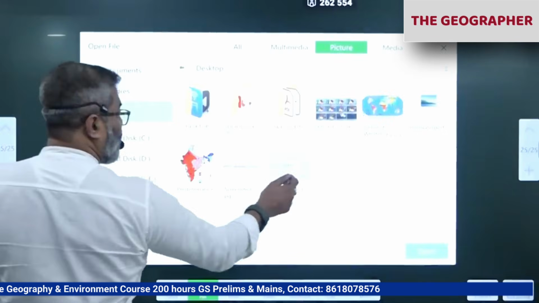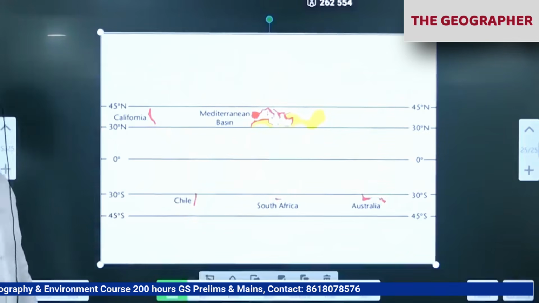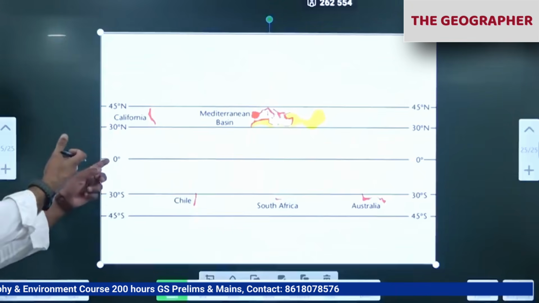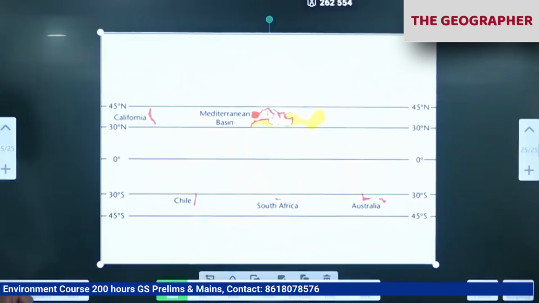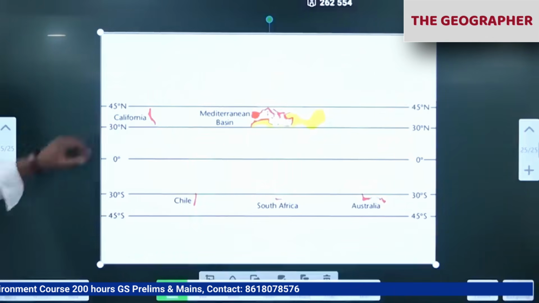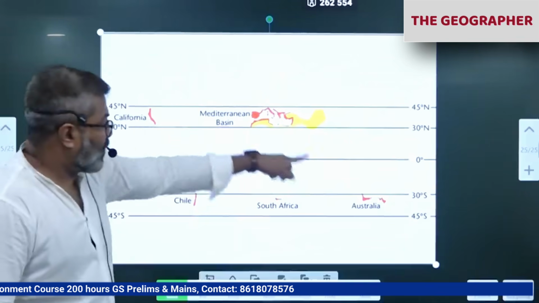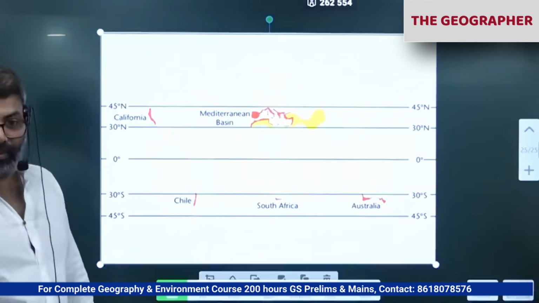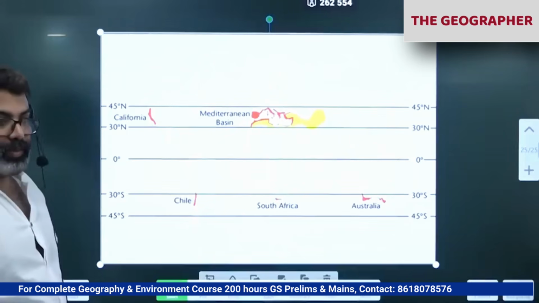Let's see if I can open that file. See? Only yesterday I learned this, adding this image. Otherwise, even I was drawing the world map, remember earlier? If I knew this, I would have done this from the first day. Now I don't have to draw. See, California, this warm temperate region, Mediterranean Sea Basin, Southern Australia, Cape Town, Chile. We have what type of agriculture here? Mediterranean type of agriculture. Clear?